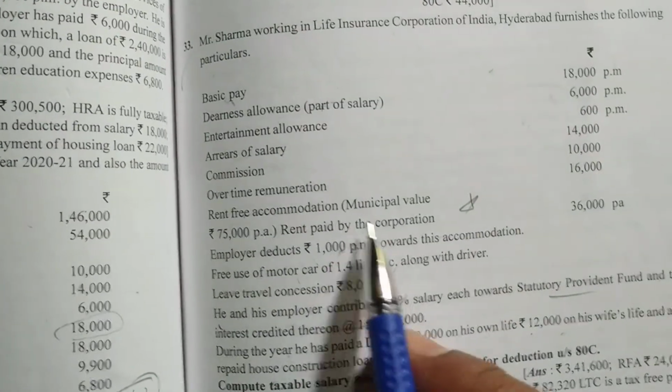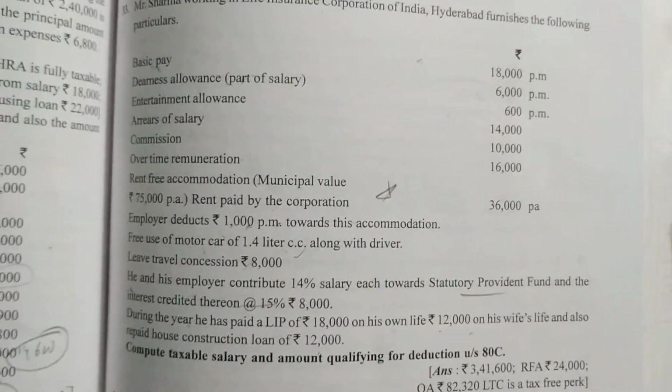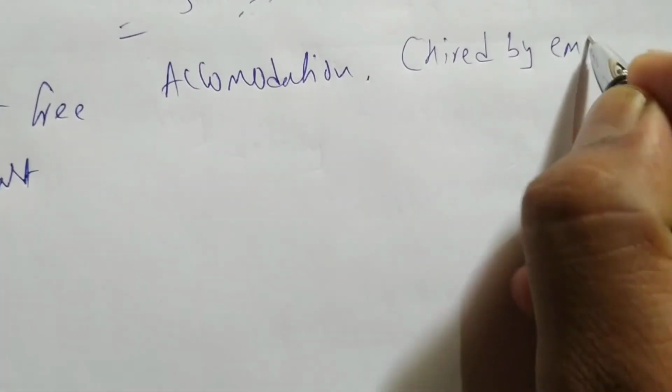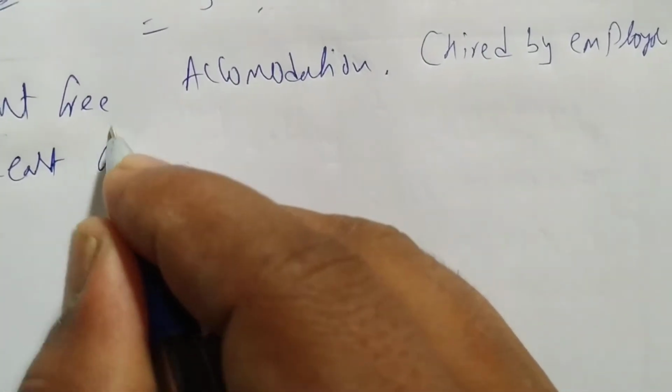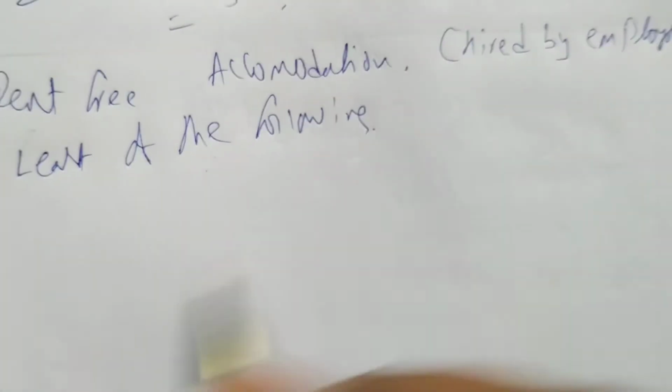It's very easy. So this is what he is taking, the house on rent. See, rent paid by the corporation, the employer is paying rent. So whenever rent is being paid, you have to take the least of the following. Whenever the rent free accommodation is hired by the employer, you have to write the least of the following is taxable.